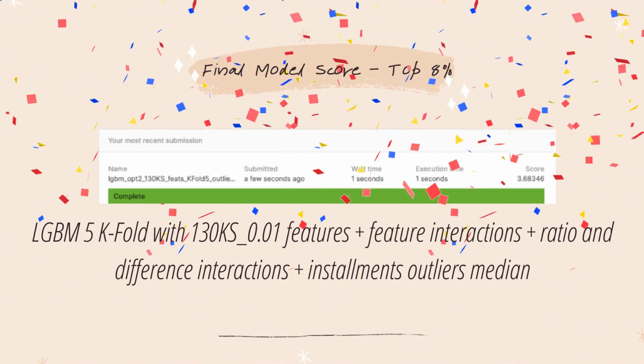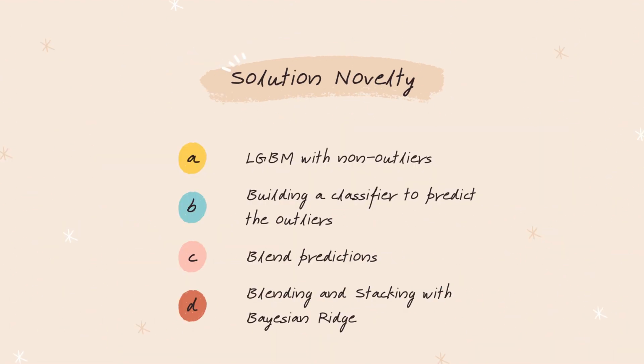Moving on to solution novelty, which highlights the unique techniques and solutions we tried to implement in our model to get a solution for the problem that we had at hand. Firstly, we constructed an LGBM with non-outliers, and considering that we had 2,207 data points that were defined as outliers, having a model that would predict without the outliers was one of our novelty points. Next, we built a classifier to predict those outliers so that we can separately classify the outlier values that we had found in our data set.